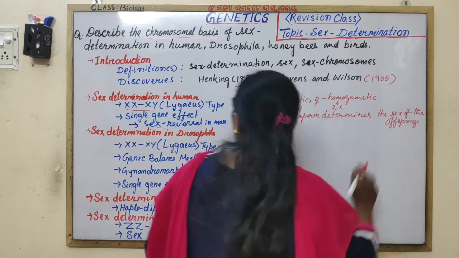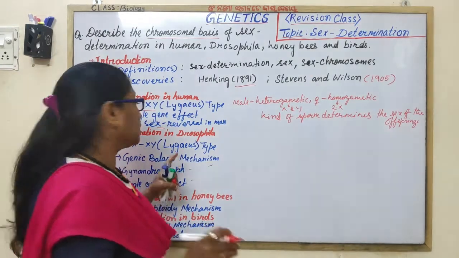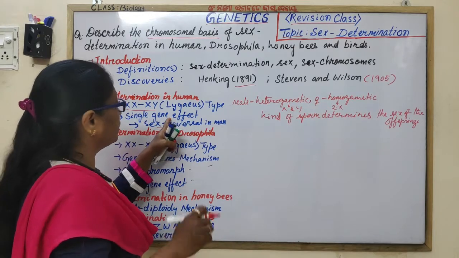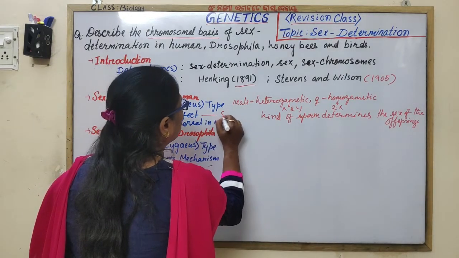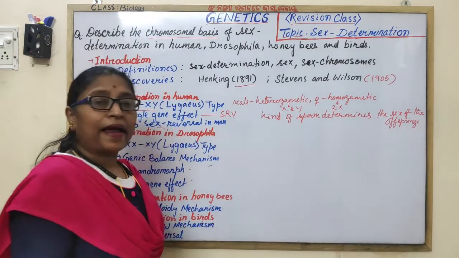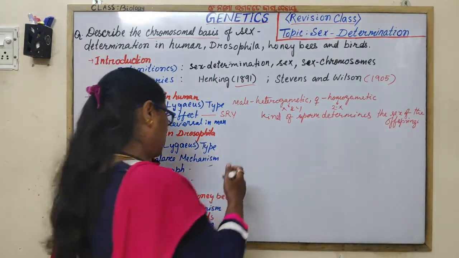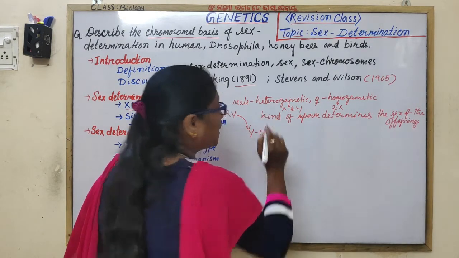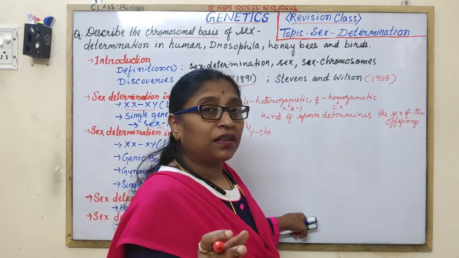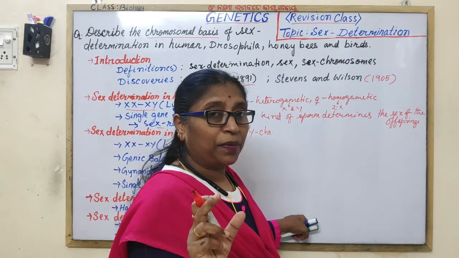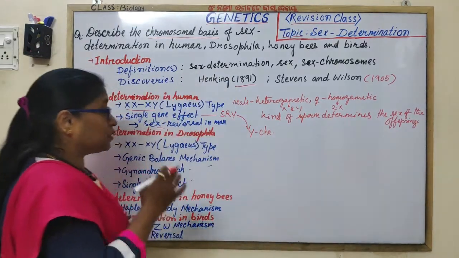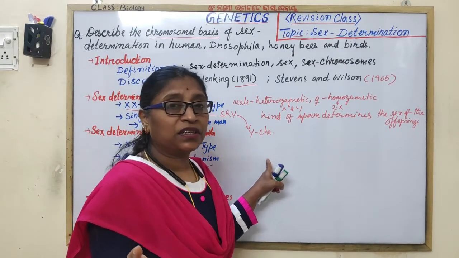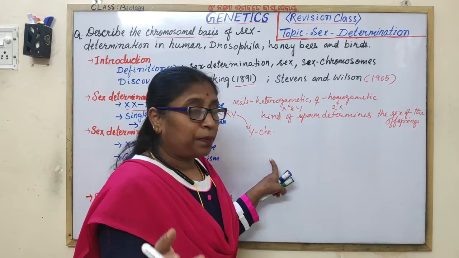Wherever it is asked, you have to mention what kind of gamete determines sex. Single gene effect: the SRY gene. You have to write about SRY and how SRY is present on the Y chromosome. If SRY is present along with the female genotype, that is normal female 44 plus XX, then the female converts into a sterile male.